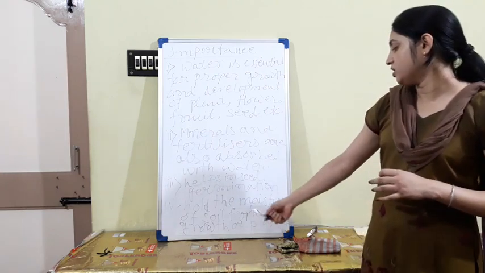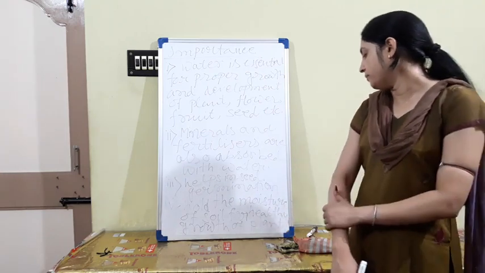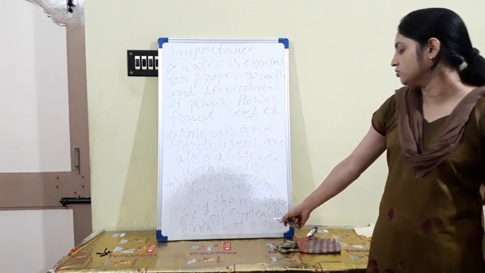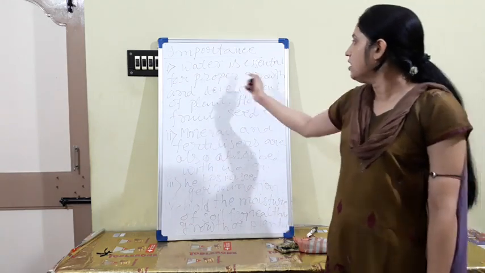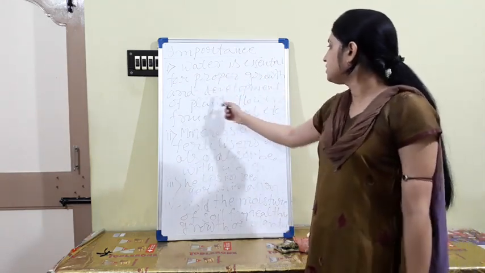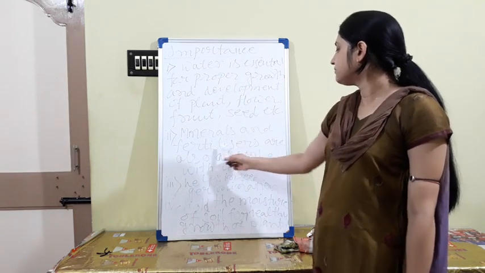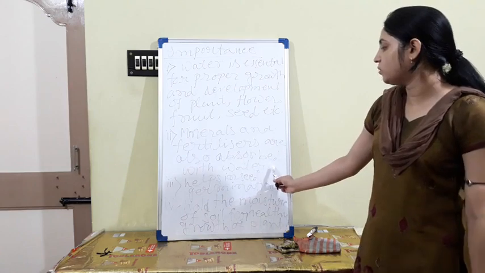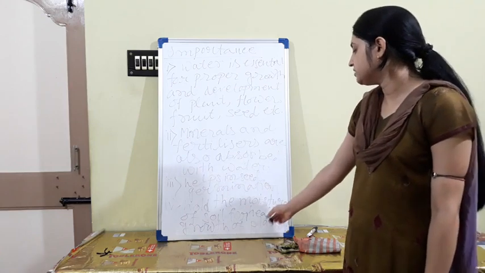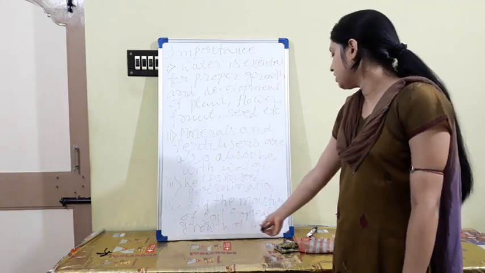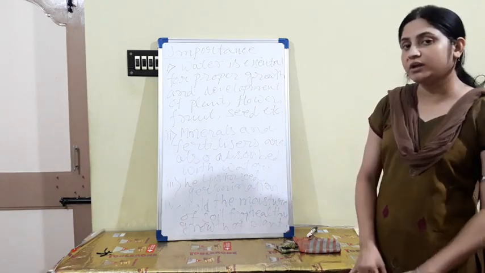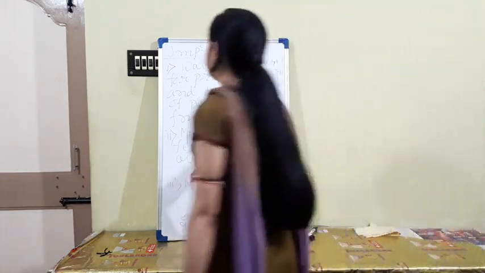So hold the moisture of the soil for proper health, for healthy growth of the plant. Okay, so four functions. Water is essential for proper growth and development of plant, flower, fruit and seeds. Minerals and fertilizers are also absorbed with the water, which helps in seed germination and holds the moisture of the soil for healthy growth of the plant. Okay, that is the importance.